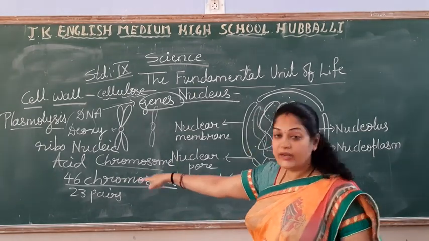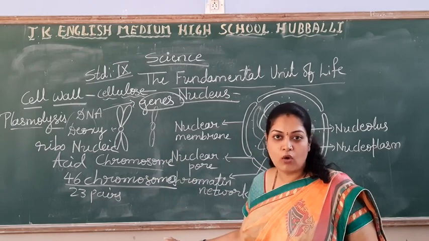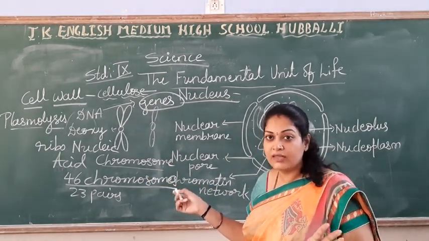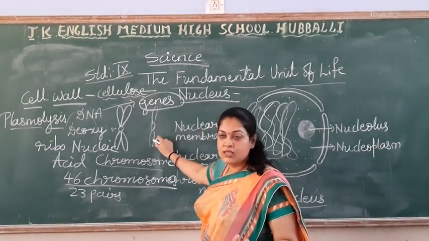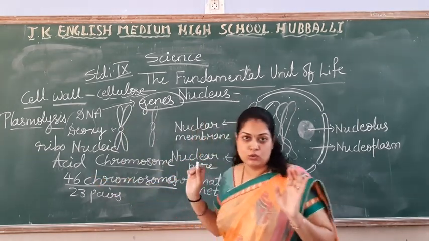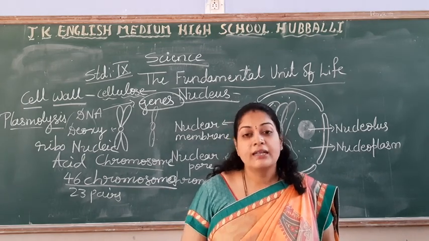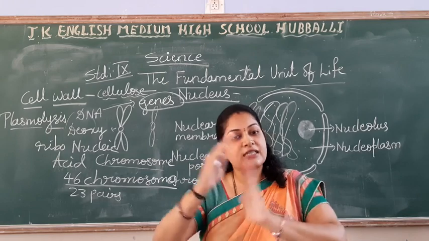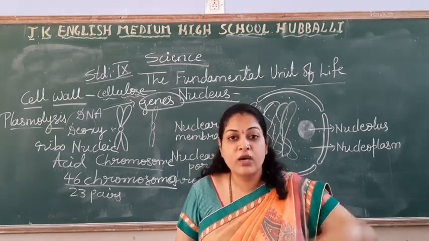To the number 23, if you forget to add pairs, it will be wrong. If you add pairs to 46, that will be wrong, students. Keep it in mind. Single 46 chromosomes, if you make them into pairs, will be 23 pairs of chromosomes. In which organism? In the human body. The number of chromosomes differs from one species to another species. I am not saying from one organism to another organism.